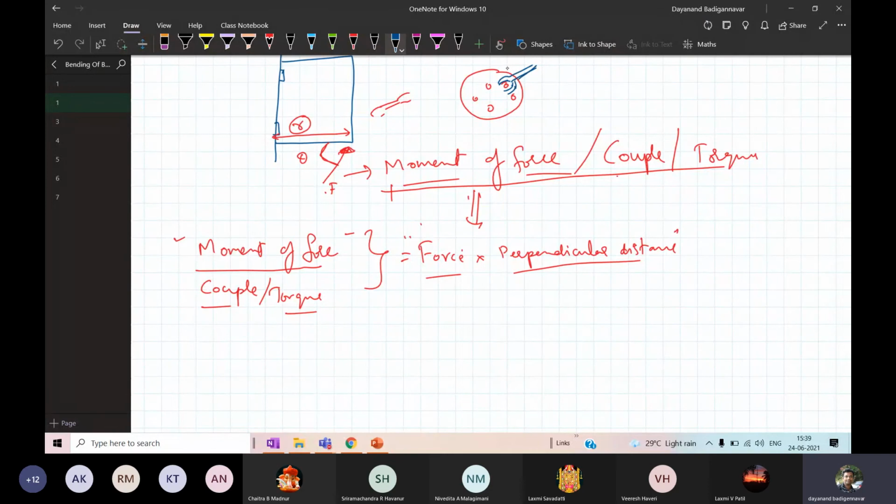Like this, and you are applying the force. You are applying a force like this. You don't apply it straight when you want to loosen it. So you are applying a force in an angular manner. So this is the thing, but the force that is acting is also called a couple, or a torque, or it is also called the moment of force. It's called the moment of force.